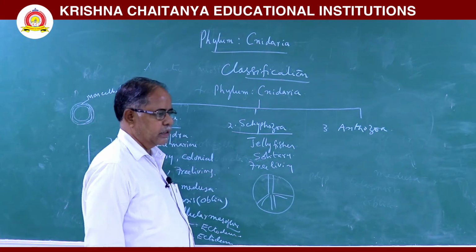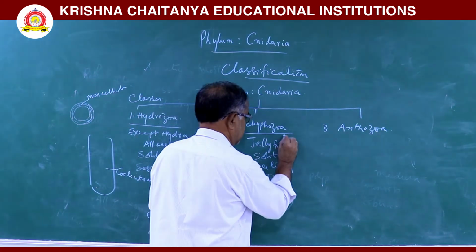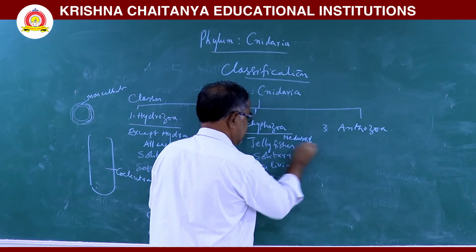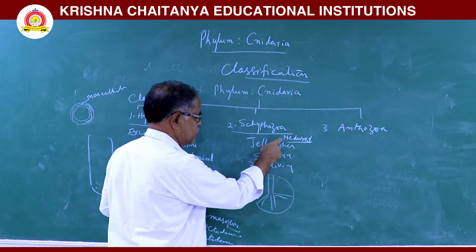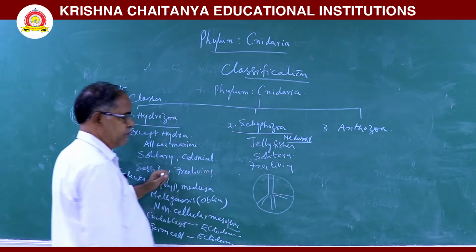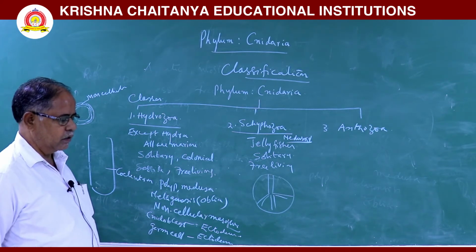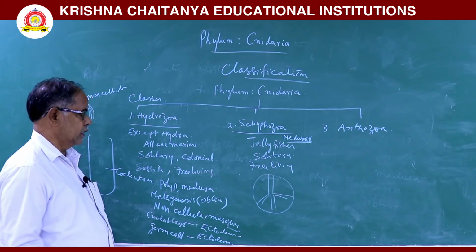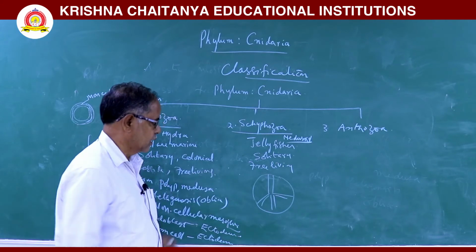Next, in this animal, only Medusa is present. That is very important. Only the medusoid form is seen here. In Hydrozoa both polyp and Medusa are there, but here only the medusoid form is there. It is solitary and free living. Here a large quantity of gelatinous mesoglea is there. It is used to increase the buoyancy of the animal. Here the coelenteron is divided into four chambers and many canals.